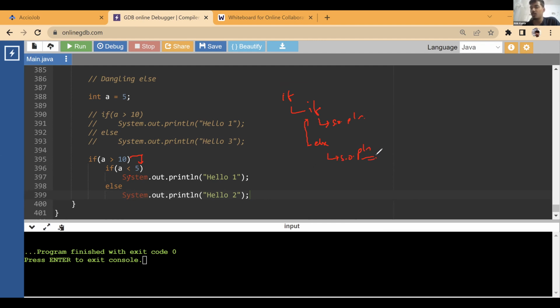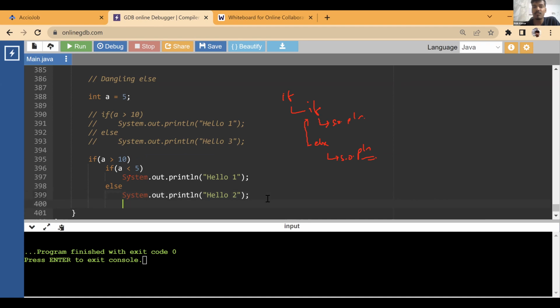So everything is working according to the rules of programming. Every if has only one statement under it. The else has found an if to associate itself with. So there is no violation that we are doing, right? Else is not without an if, and the if has only one statement without brackets. So that's why this is not violating any rule and it is working as expected. Just that this else will associate itself with the immediate if.